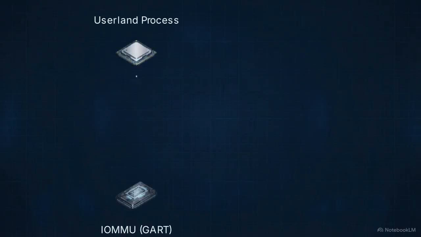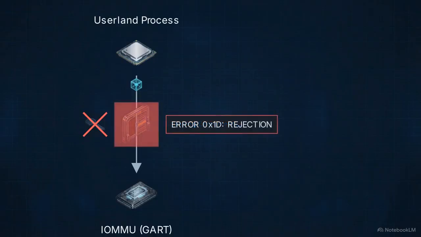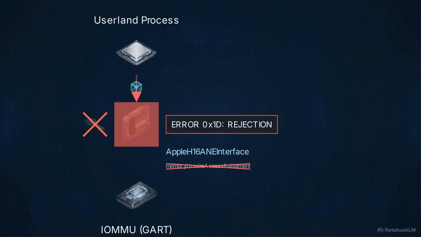The user-land payload tries to write to the Neural Engine's IOMMU, or Input-Output Memory Management Unit, which controls the hardware's physical page tables. The system immediately forces a hard rejection, throwing a specific 0x1D kernel error. The Apple H16ANE interface kernel driver triggers this 0x1D error, because it scans the binary for Apple's private memory unwire access entitlement. Because third-party code lacks this private key, the driver rejects the write request entirely.